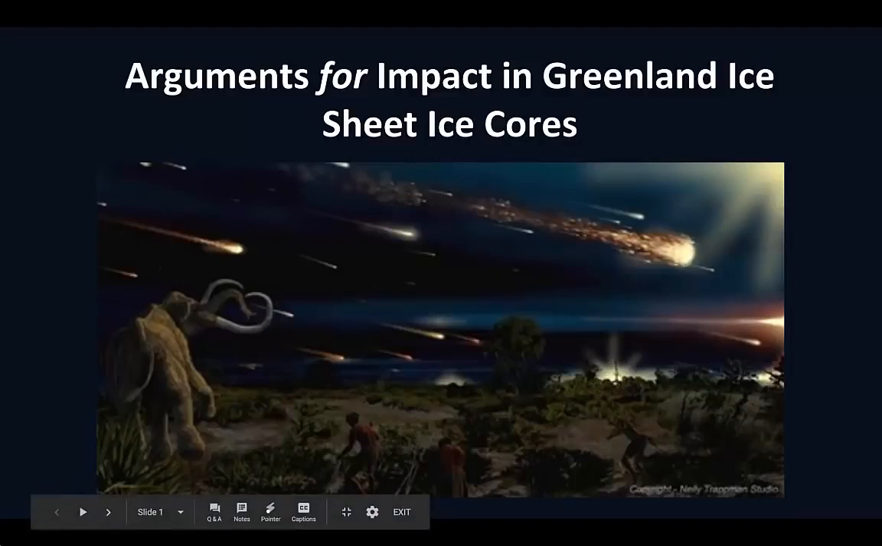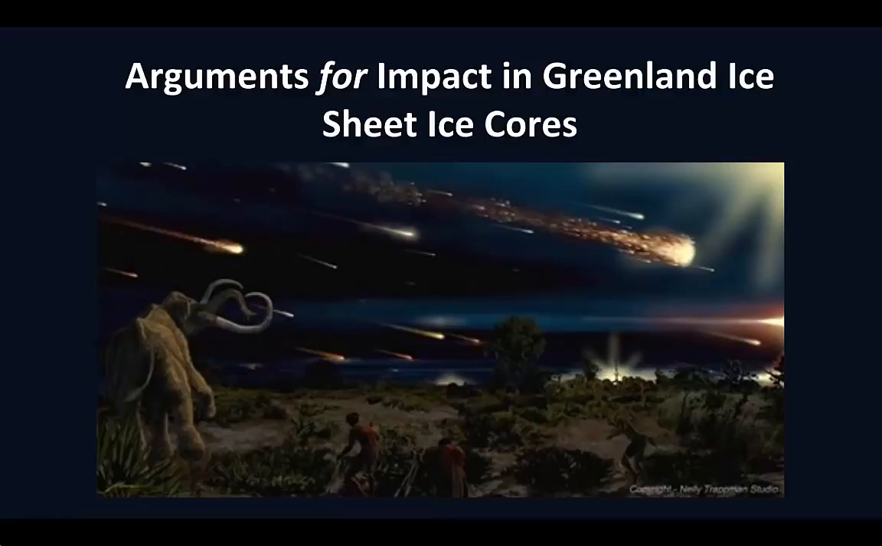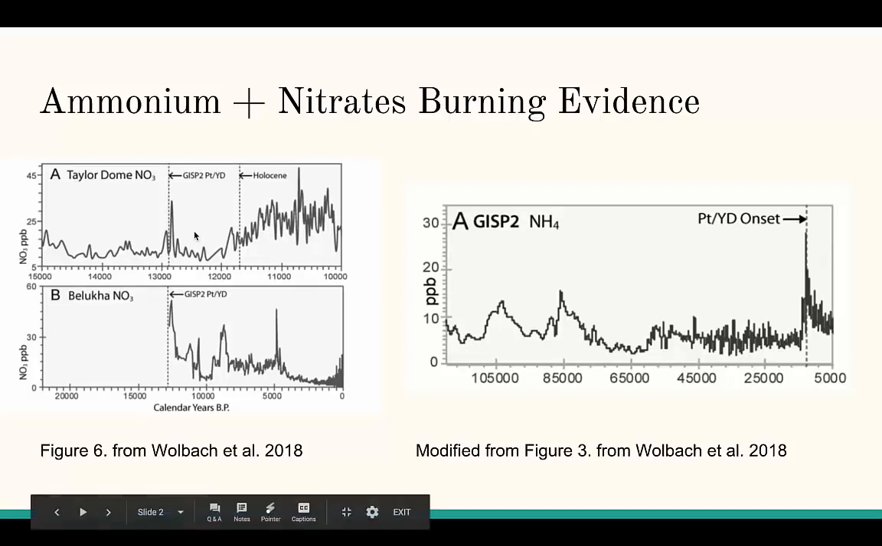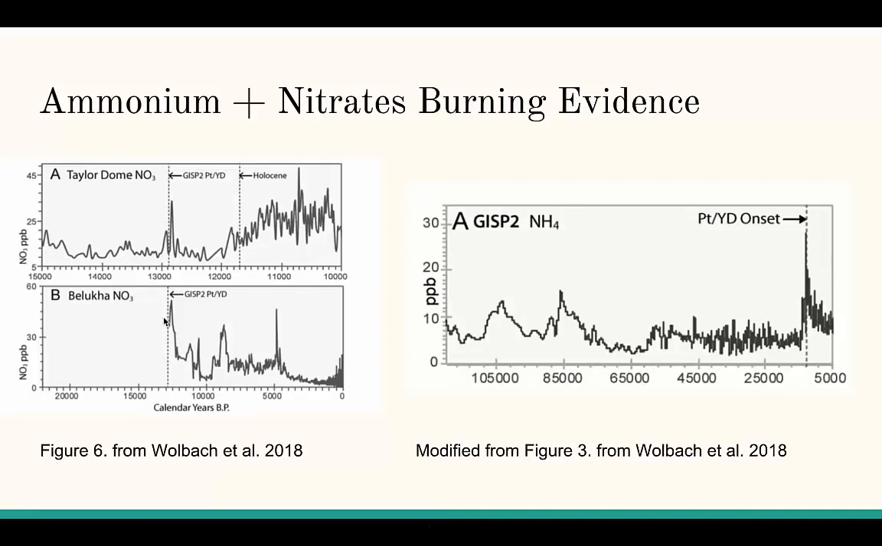There's a lot of evidence for the impact hypothesis found in the ice cores from the Greenland ice sheet. Levels of nitrate in the atmosphere at the time of the onset of the Younger Dryas were very high, as indicated by the spike in this graph here. At the same time as this spike in nitrate levels occurred, there was also a spike in ammonium levels, indicated by the spike on this graph here.